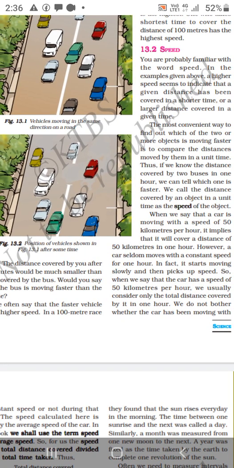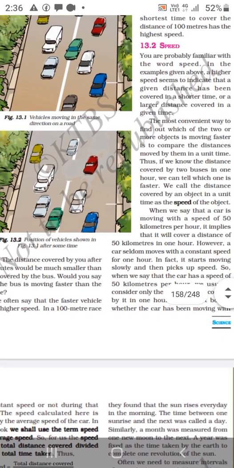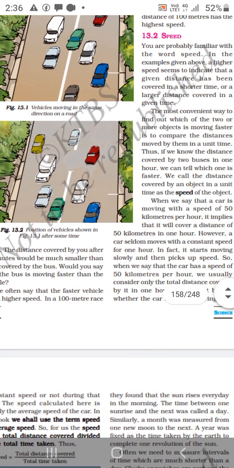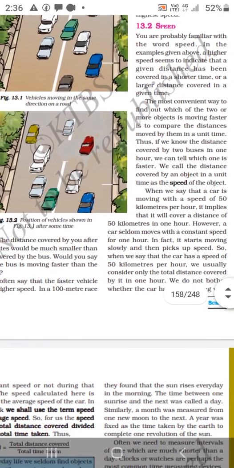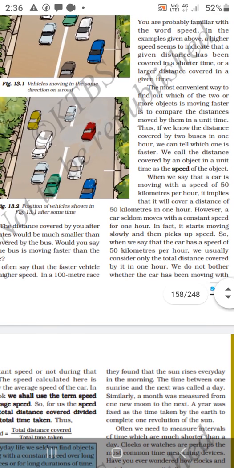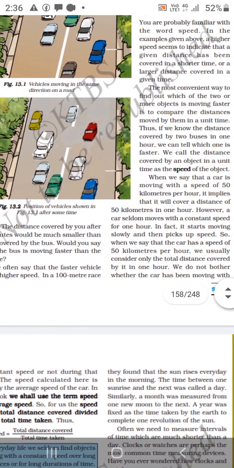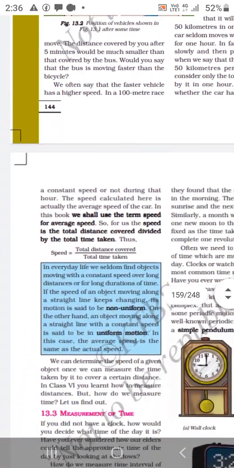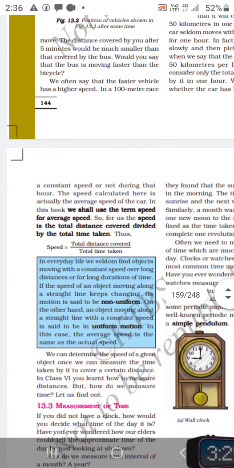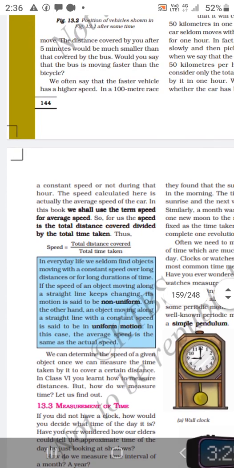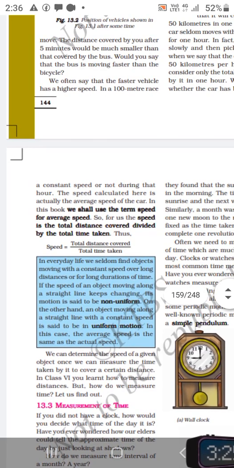However, a car seldom moves with a constant speed for 1 hour. First, it starts moving slowly and then picks up speed. So we can say that the car has a speed of 50 km per hour. We usually consider only the distance covered by it in 1 hour. We do not bother whether the car has been moving at a constant speed or not during the hour. The speed calculated here is actually the average speed of the car. In this book, we shall use the term average speed.